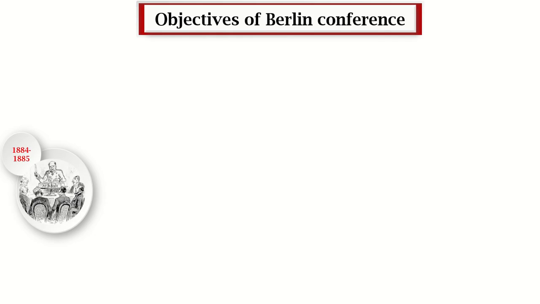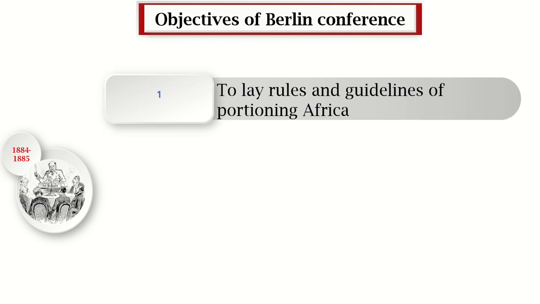Objectives of the Berlin Conference. Why the Berlin Conference? Number 1, it was to lay the rules and guidelines of partitioning Africa. As they were dividing Africa, they said we are supposed to have the rules and principles that will guide us on dividing the continent.